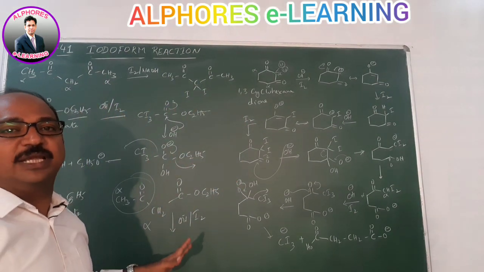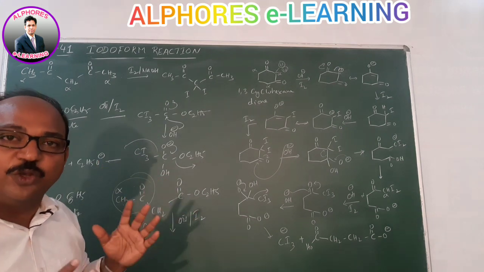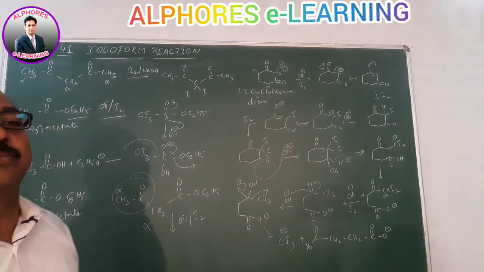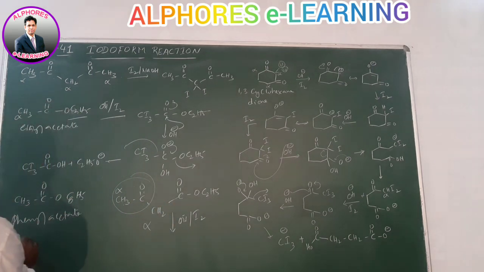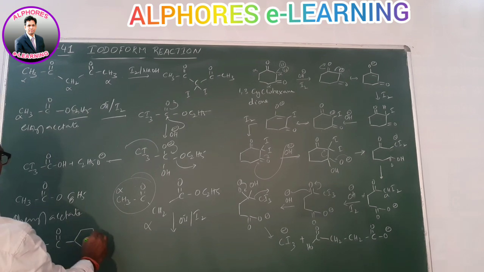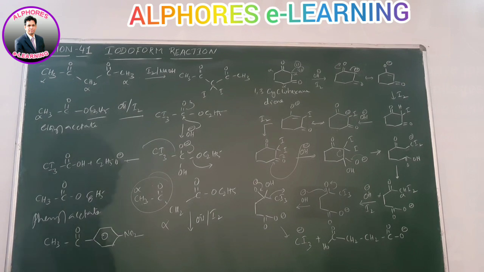So for any substance, whether it is going to give the iodoform reaction or not, we need to verify as per the mechanism. Check out one more example here: CH3 C=O, para-nitro acetophenone. Can it give the iodoform reaction or not? Check it out yourself.